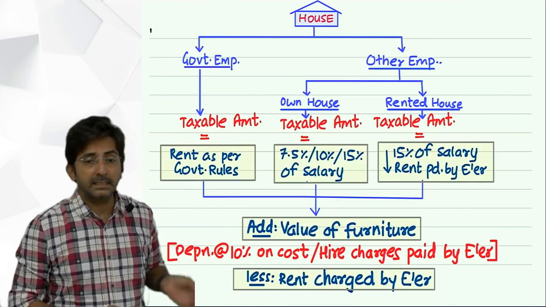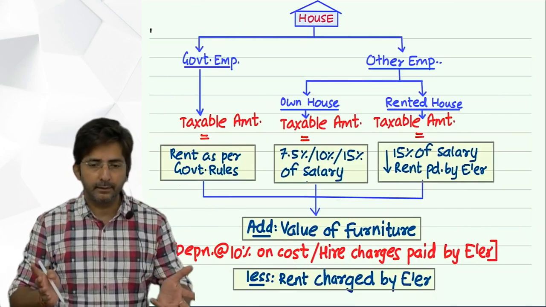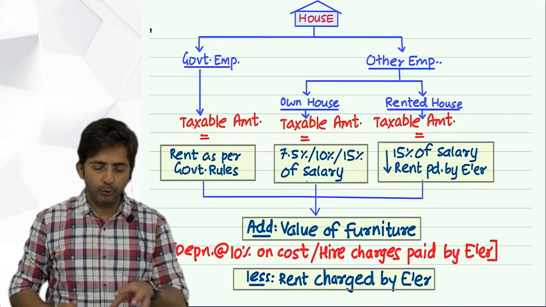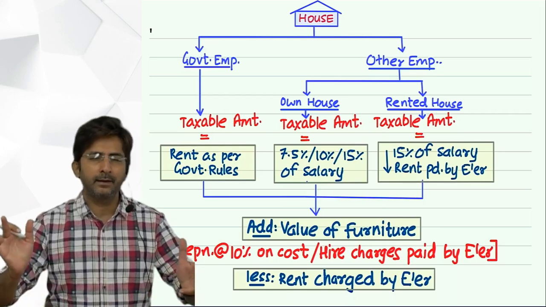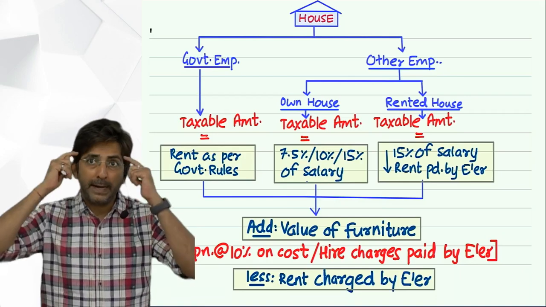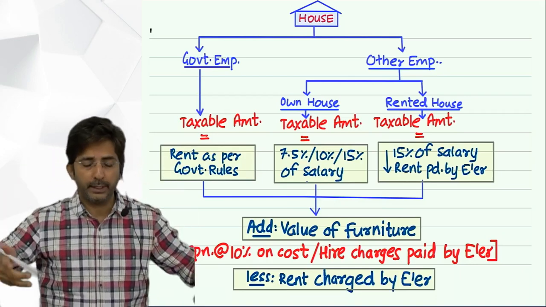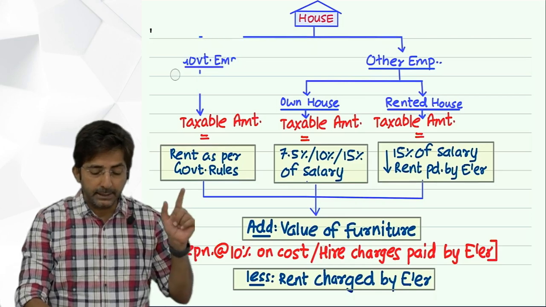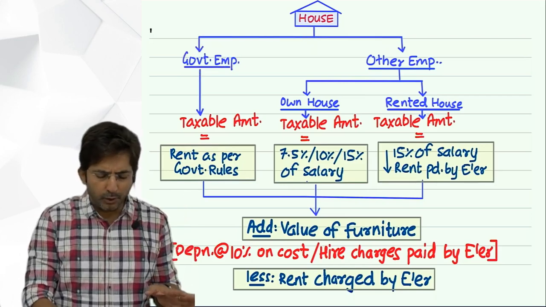See, whatever charts I am giving, that is a line of thinking. So think like this only. You might find that I can do it directly, but that is a risky method. Your mind should go in a proper flow. So your flow should be checked. Is he a government employee? I know he's not, but you should check that.